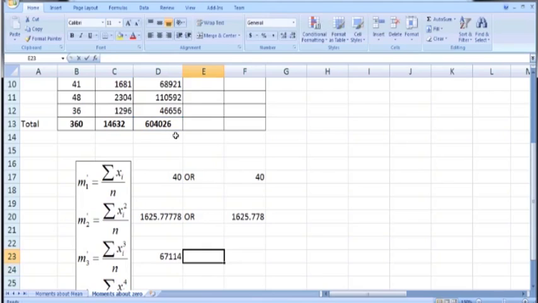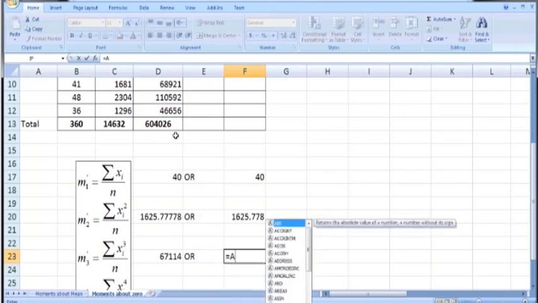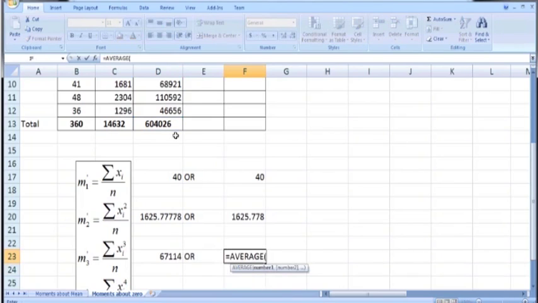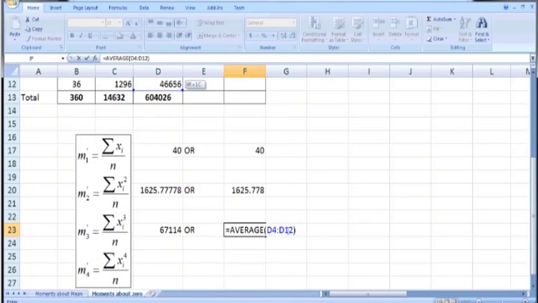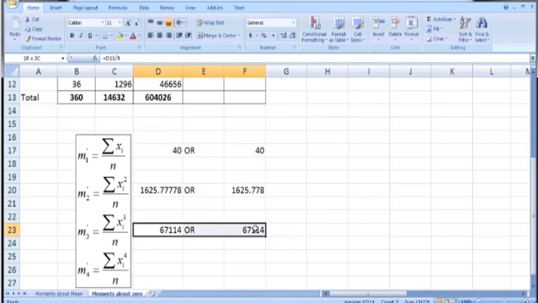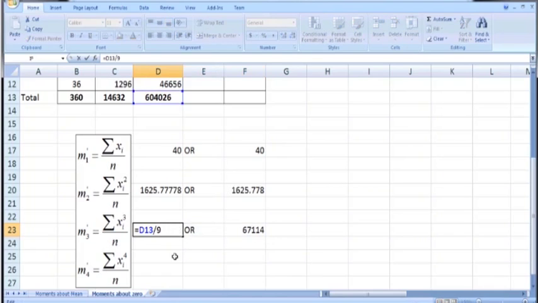Alternatively, we can use the average built-in function of MS Excel, taking the average of the numbers in x cube. So it is average of D4 to D12. Press enter. You can see that we got the same result as by using summation xi cube over n, which is 9 in this case.